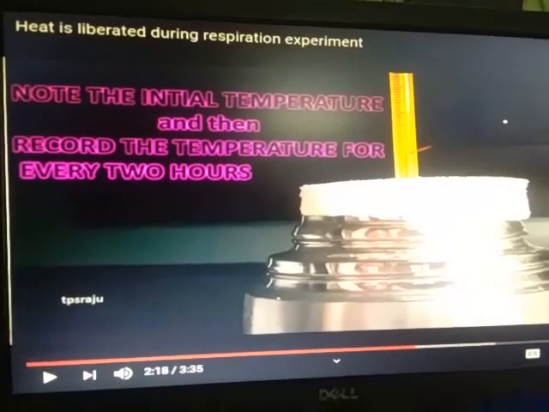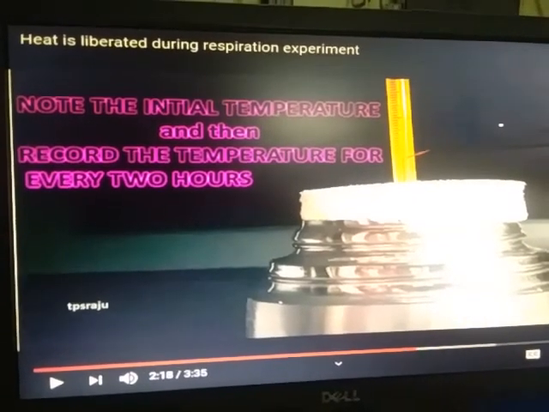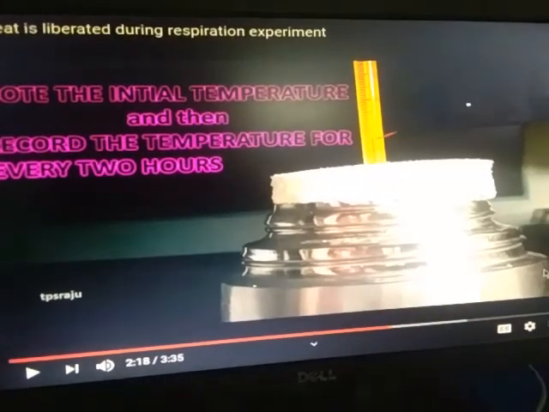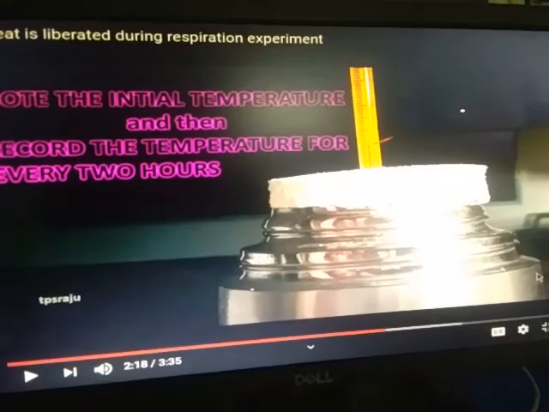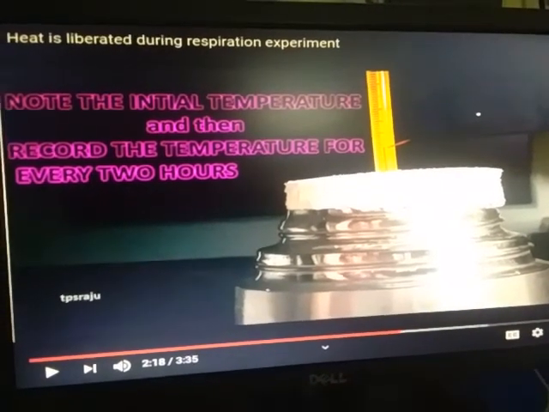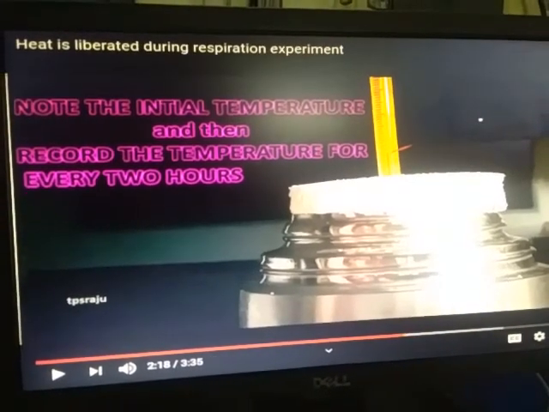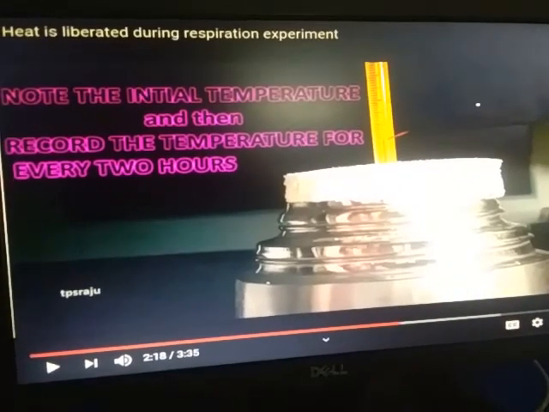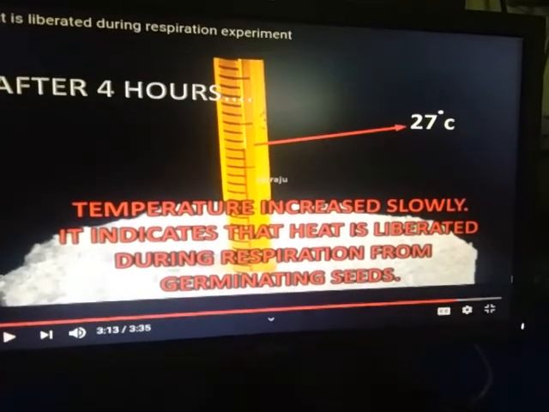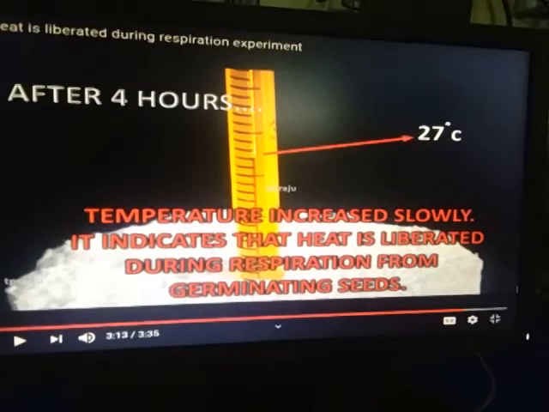Now note the initial temperature and then record the temperature every 2 hours. We watch that after 2 hours the temperature on the thermometer rises from the initial temperature. This proves that heat is released during the respiration of germinating seed. That's why the level of mercury increases in the thermometer, representing the increase in temperature. As we can watch, temperature increases slowly. It indicates that heat is liberated during respiration from germinating seed.